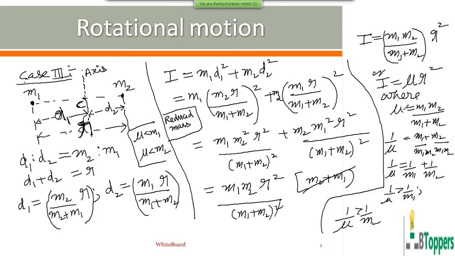That means the moment of inertia of the system of the two particles of mass m1 and m2 about this axis passing through the center of mass of the system and perpendicular to the line joining the two point masses is the same as the moment of inertia of a single point mass with mass equal to nu, that is the reduced mass, moving in a circular path of radius r.